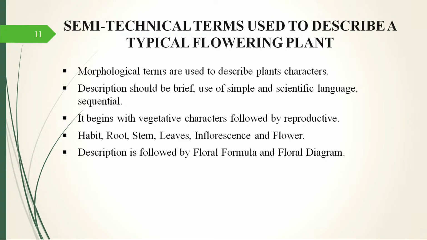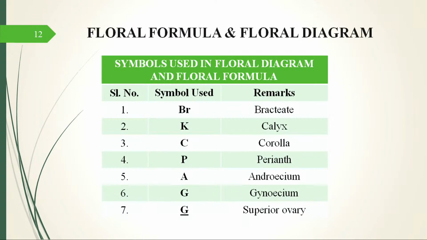And two very important concepts, I will call them tools of identification and description, are the floral formula and floral diagram. The floral formula is actually like in chemistry we have the formula H2O. Whenever we write H2O, immediately water comes to our mind. So likewise, the plants also have a floral formula. The flowers can be quickly written as formulae, and then also an interesting diagram, by looking at which you can say, okay, this is the description or this is the arrangement of different appendages in the particular flower.